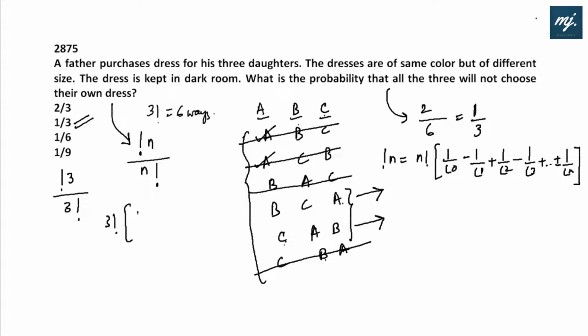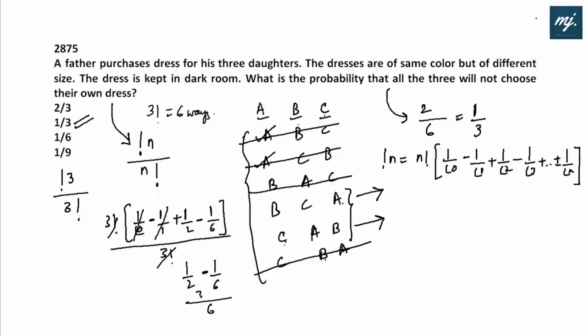Factorial 3 into 1 by 0 factorial, that is 1, minus 1 by 1, plus 1 by 2, minus 1 by 6, divided by factorial 3. Cancel out, answer is half minus 1 by 6, LCM 6, 3 minus 1, 2 by 6 will give 1 by 3 straight away.